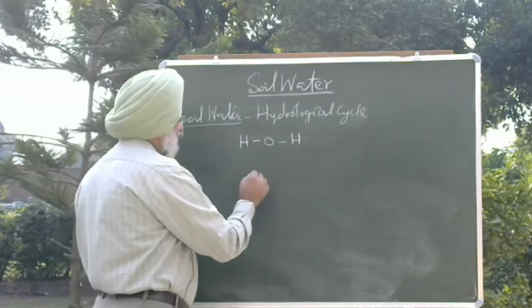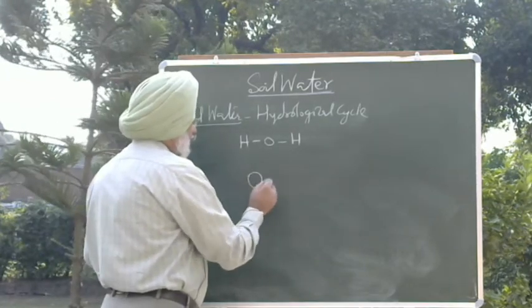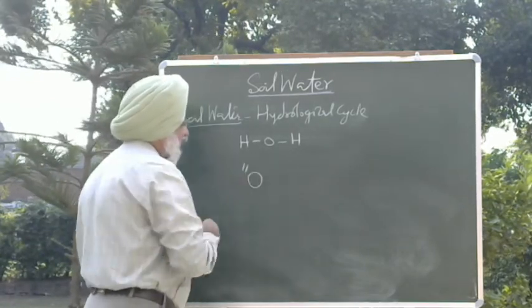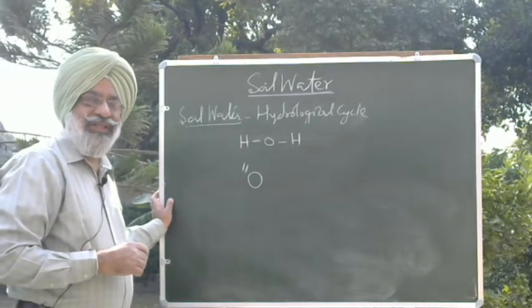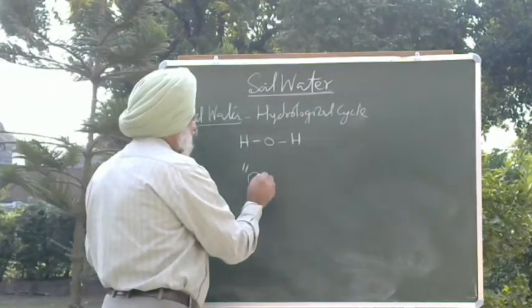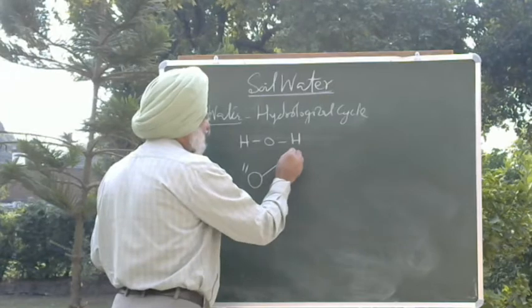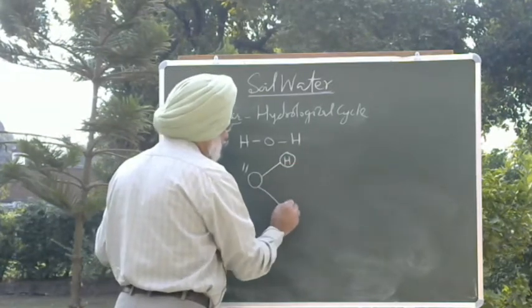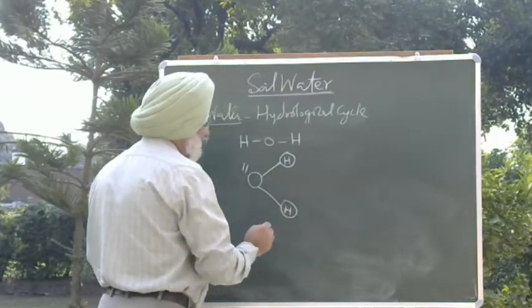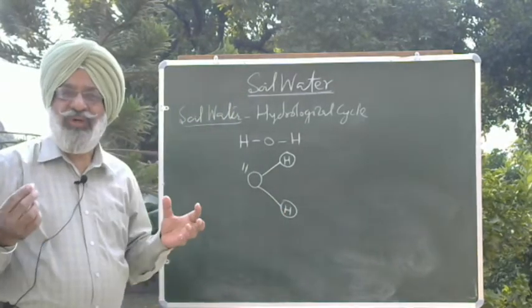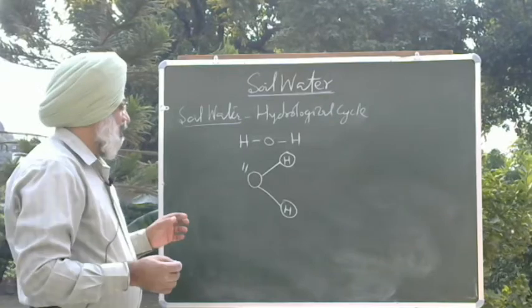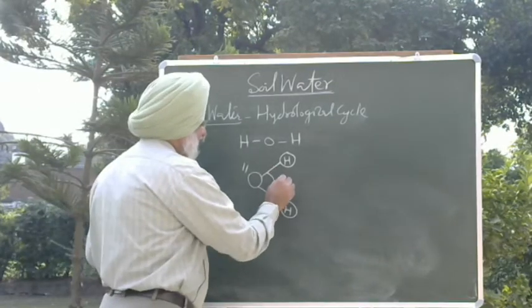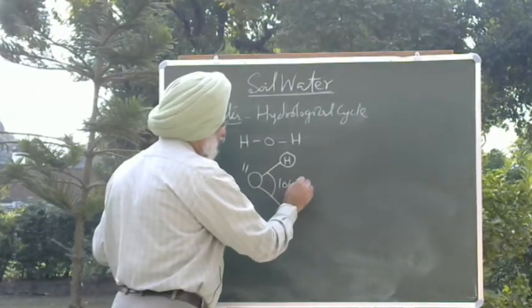And oxygen is electronegative, it has a negative charge. So it forms a bond with hydrogen, and these hydrogen atoms form a bond with the oxygen atom, and these are inclined at an angle of 104.5 degrees.